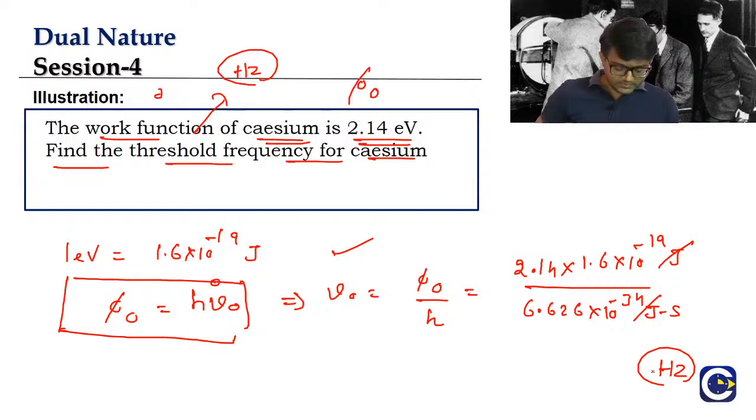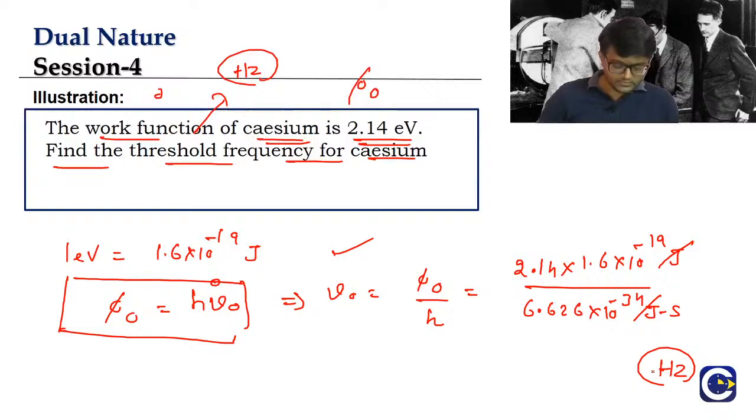You are saying it is 0.51 into 10 power 15 hertz. Check it, guys. Others? I think you are also saying 0.516. So you are rounding it off and saying 0.52 into 10 power 15. You have to check your answer because others are giving different answers. It's a straight formula question. So all these three chapters, dual nature, atoms and nuclei, we have straight formula based questions.